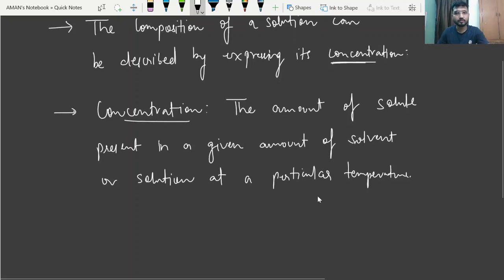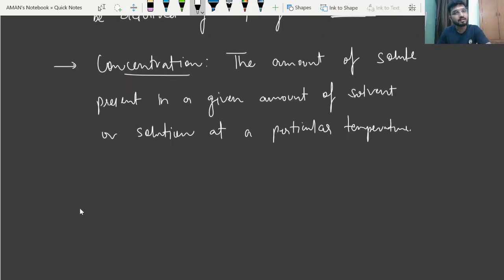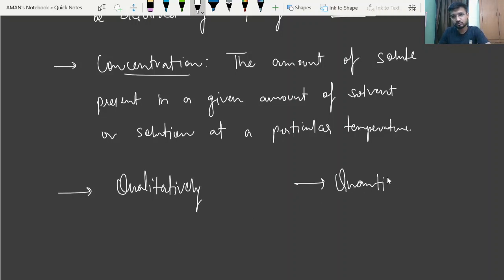So see, we can express concentration in two ways. Either it may be qualitatively or quantitatively. Qualitatively and quantitatively. So what does it mean?